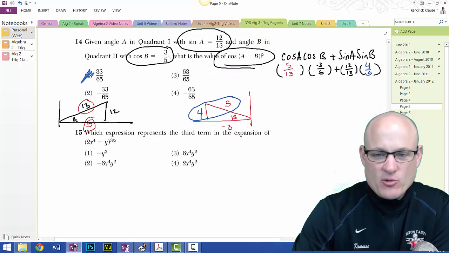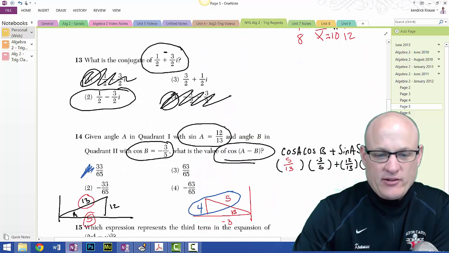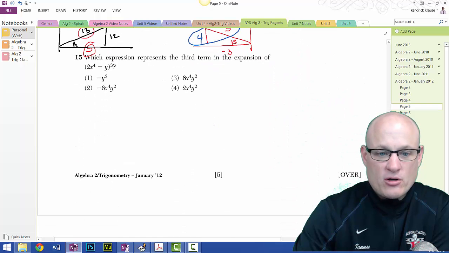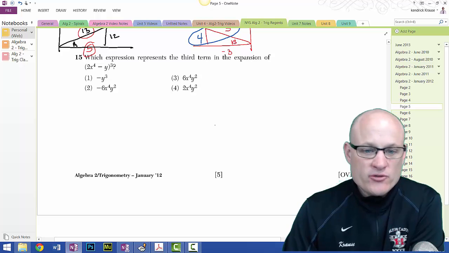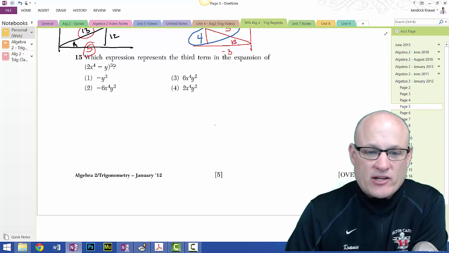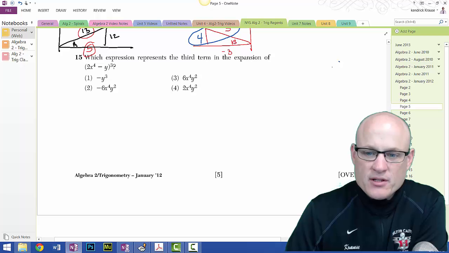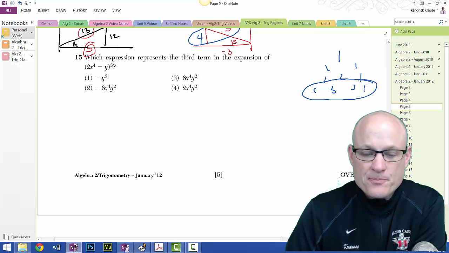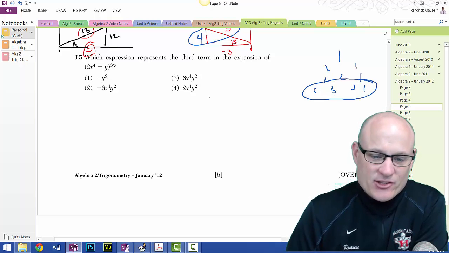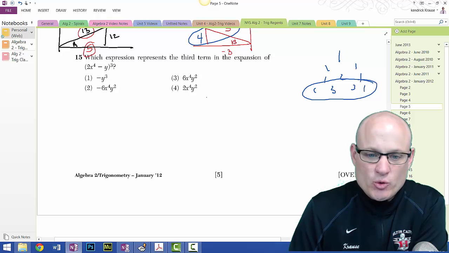If you watched the last video, you realize we had an easy problem, then a really hard problem, then, oh no, not this question. This question's really hard too. Which expression represents the third term in the expansion of this? You could use Pascal's triangle, 1, 1, 1, 1, 2, 1, 1, 3, 3, 1, and use this row. I just like to shy away from that. I like the combinations formulas.